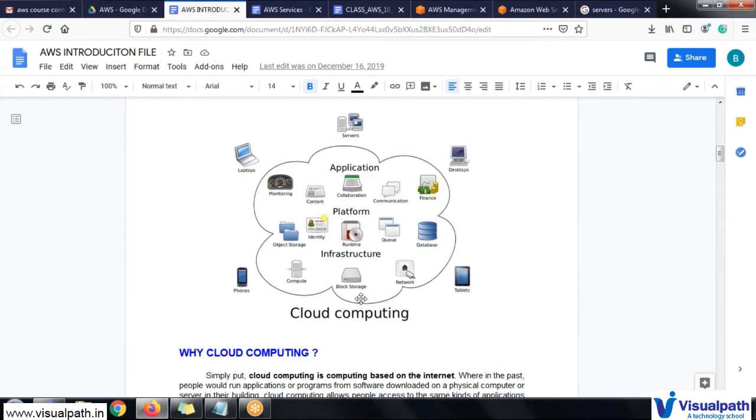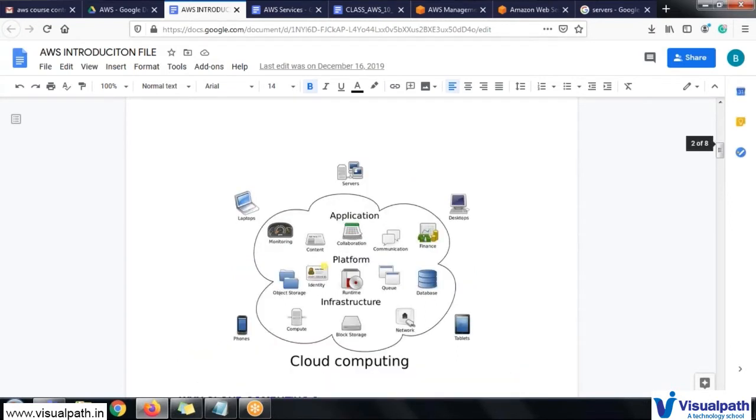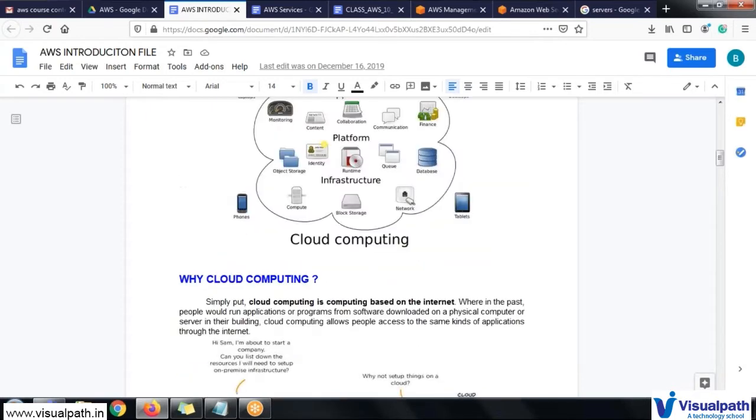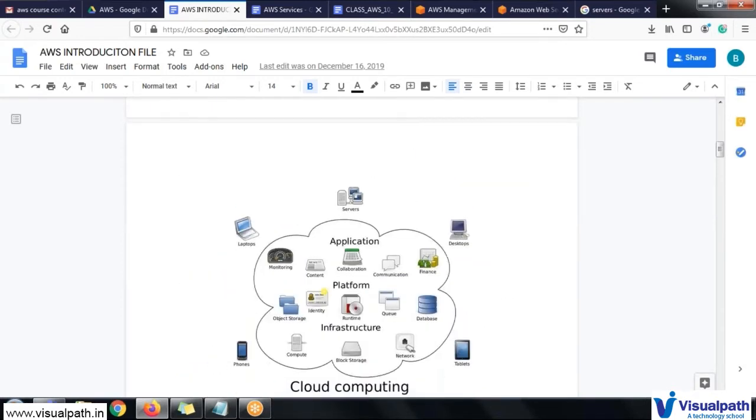And next, we have discussed that cloud computing is based on three different parts. One is application, one is platform, and another one is infrastructure. These are also called IaaS, PaaS, and SaaS, which is infrastructure as a service, platform as a service, and software as a service.